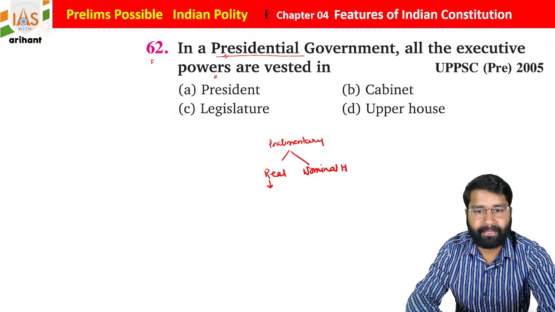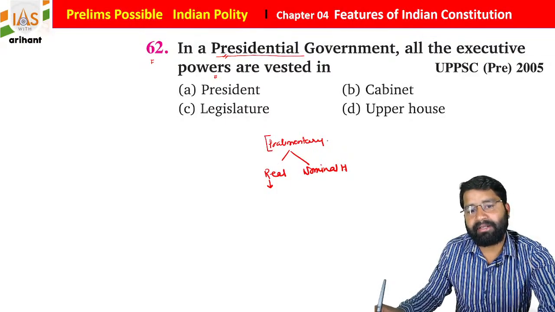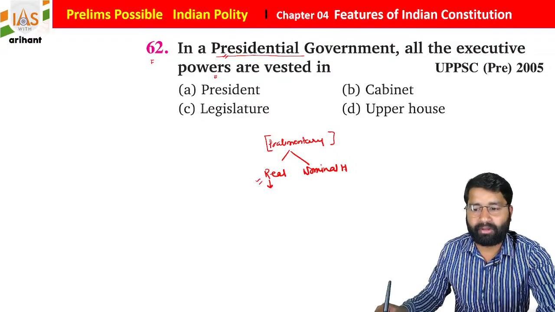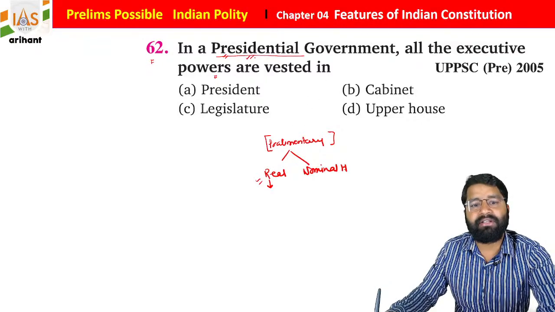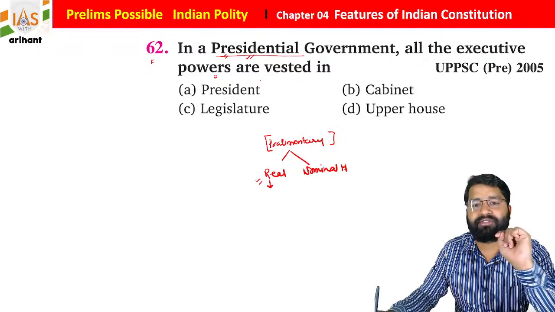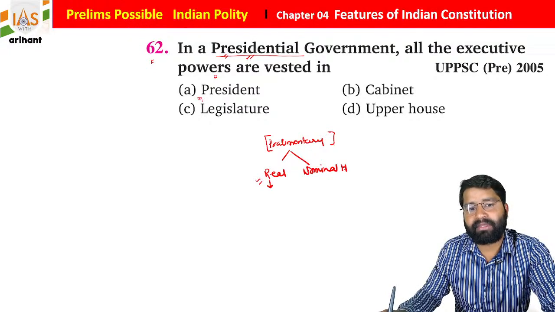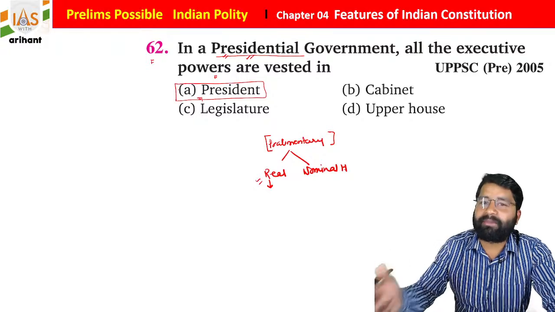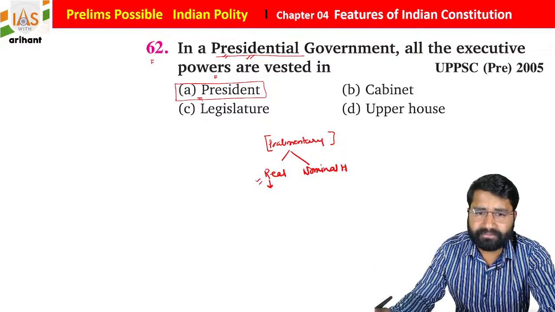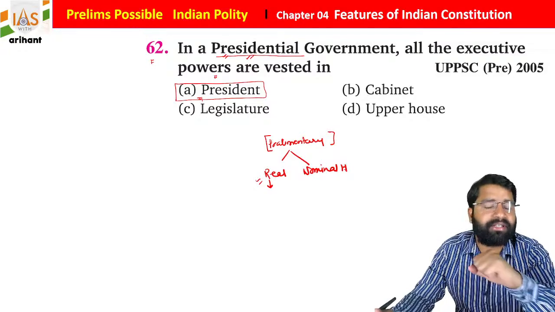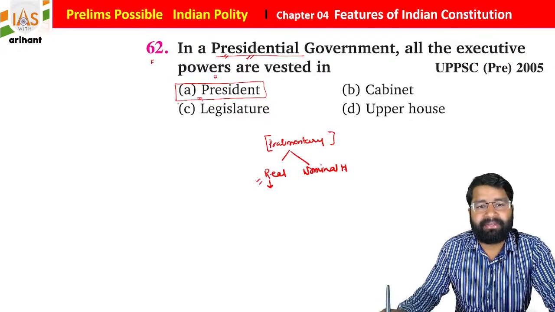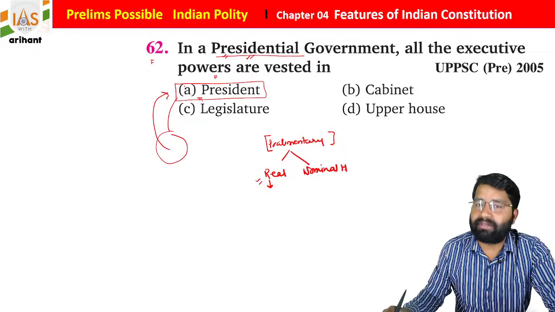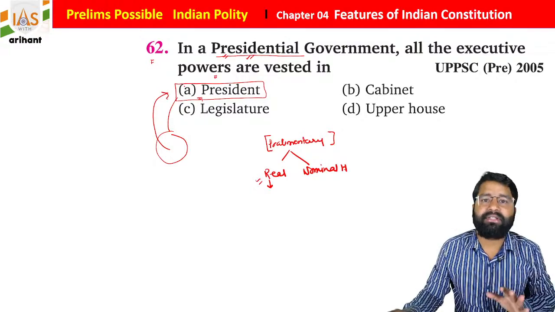So what we are saying is that in the parliamentary form of government there will be two types of head. One will be the real and the other will be the nominal, students. But in the presidential form of government only a single executive will be there, and all power is vested in the president of the USA, or wherever the presidential form of government is available. One very important thing you need to understand here: the president is free to choose anyone as part of his cabinet.